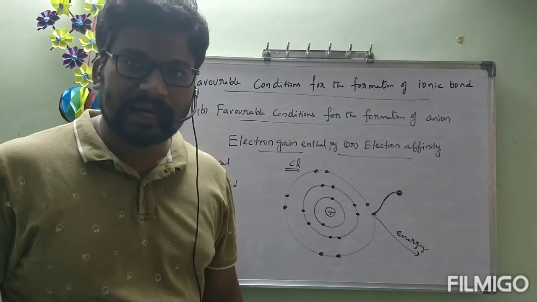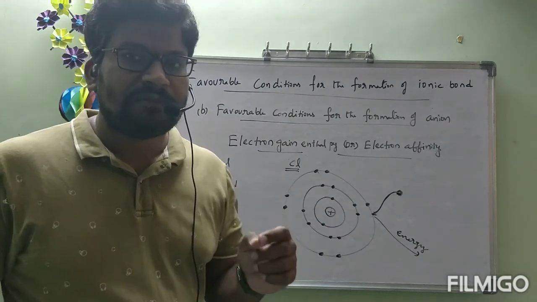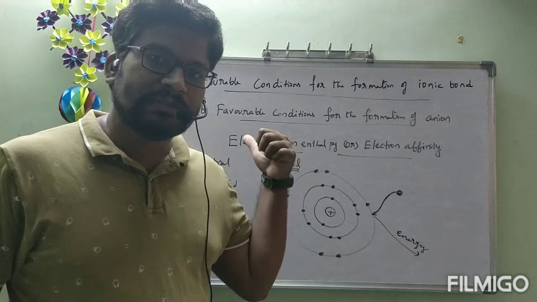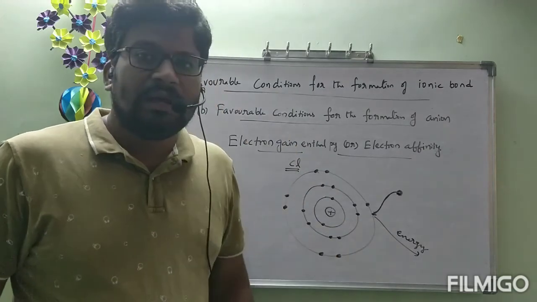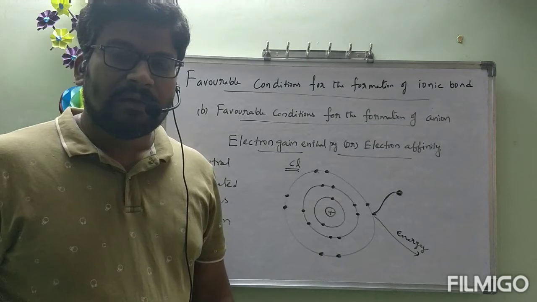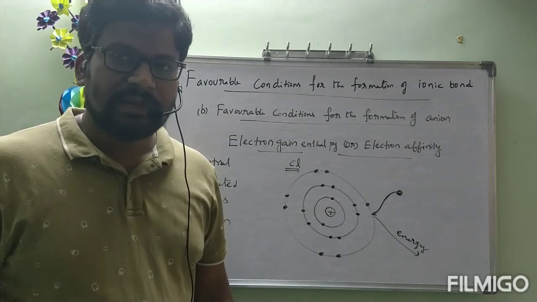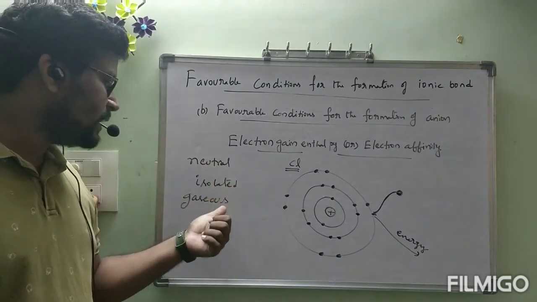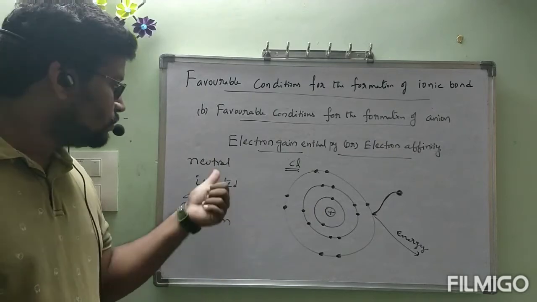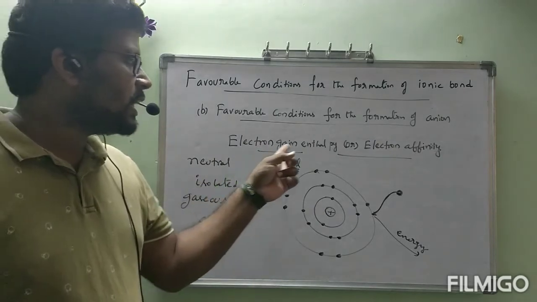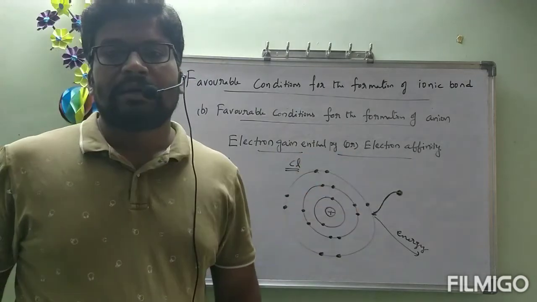Now it can be defined as the amount of energy released when one electron enters into the outermost shell of a neutral isolated gaseous atom is called electron gain enthalpy or electron affinity.